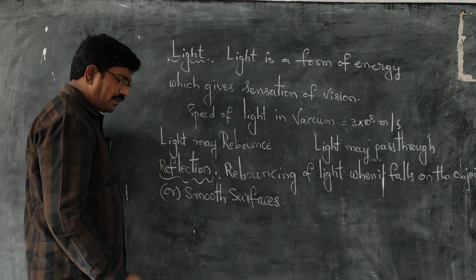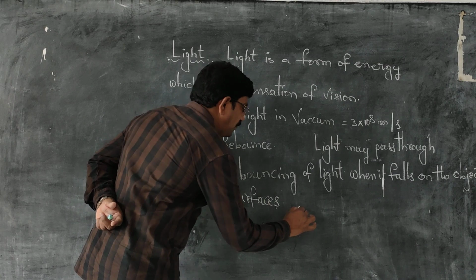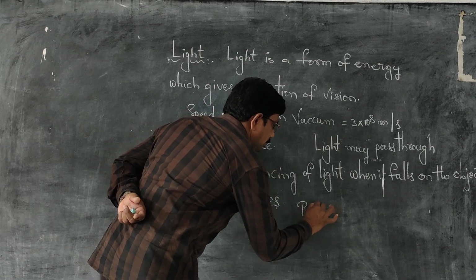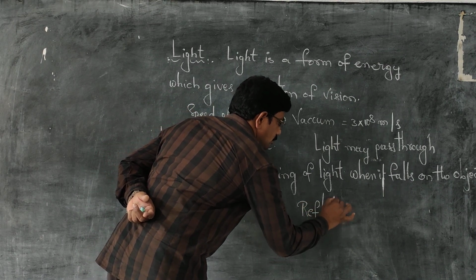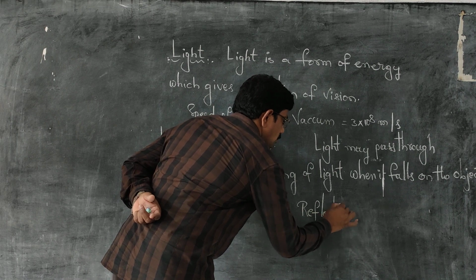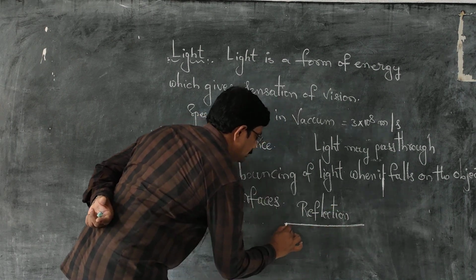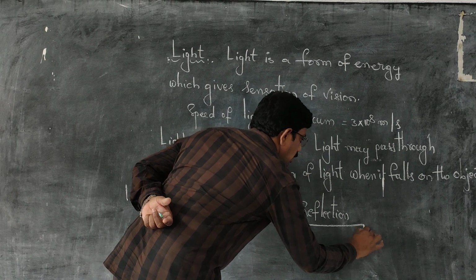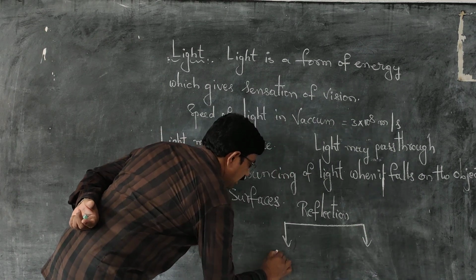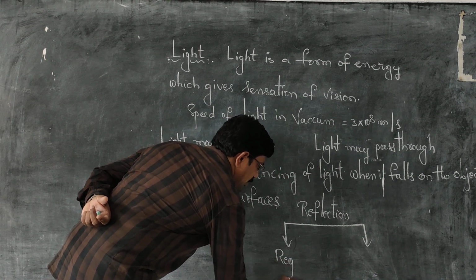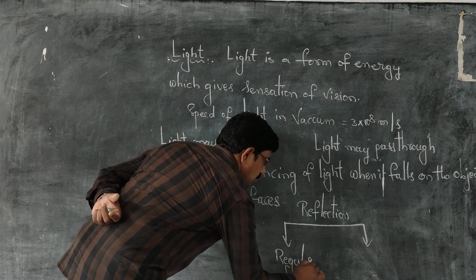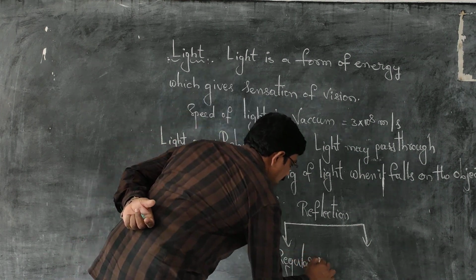So how many types of reflections are taking place? Reflection is mainly classified into two types. The first one is regular reflection.